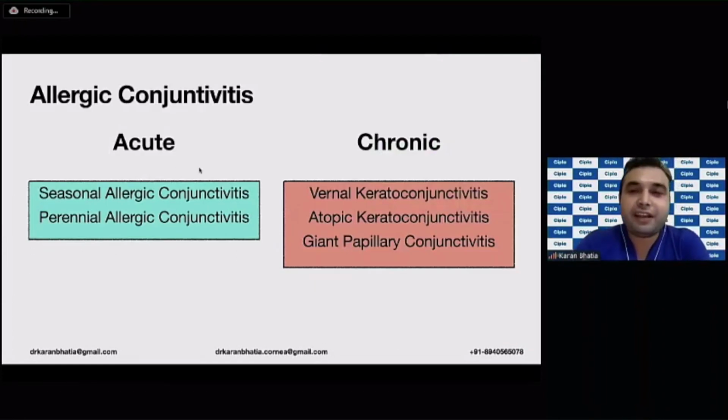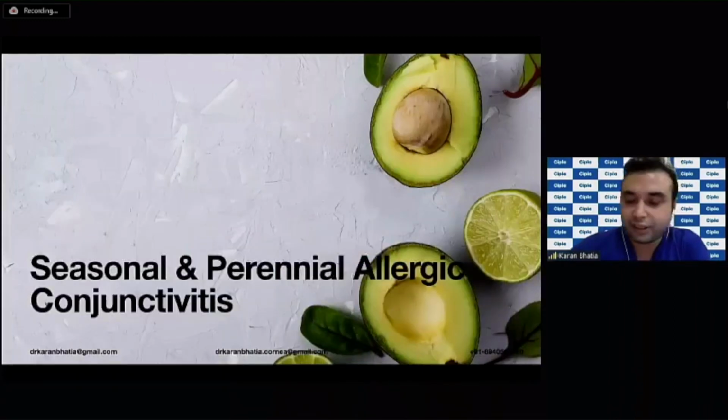So allergic conjunctivitis can be divided into two categories. The first category can be acute and the second can be chronic. In the acute, we can have seasonal allergic conjunctivitis and the perennial allergic conjunctivitis. And the chronic variety can include vernal keratoconjunctivitis, atopic keratoconjunctivitis, and giant papillary conjunctivitis. So let's take each of these entities one by one, and I'll first start off with seasonal and the perennial